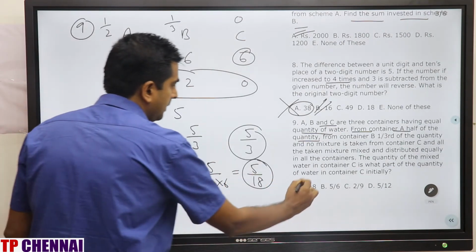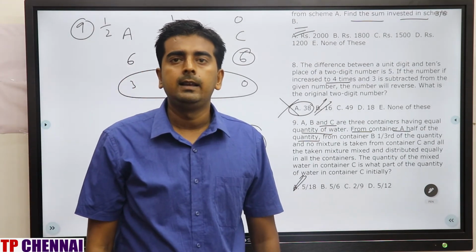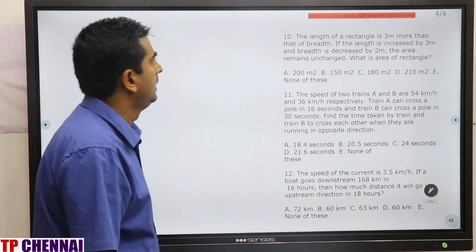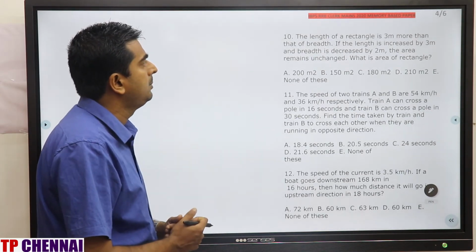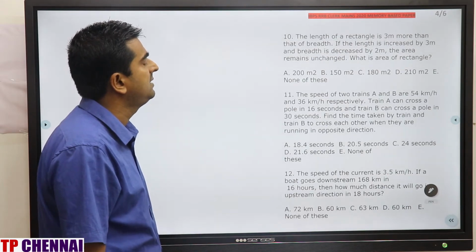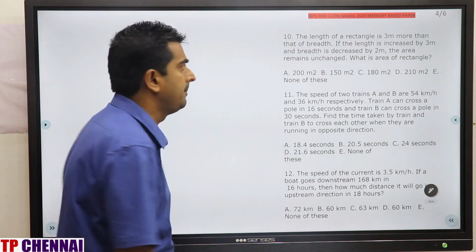5 by 18, which is nothing but the first option. Clear? Now we'll see question number 10. The length of a rectangle is 3 meter more than that of breadth. If the length is increased by 3 meter and breadth is decreased by 2 meter, the area remains unchanged. What is the area of the rectangle?